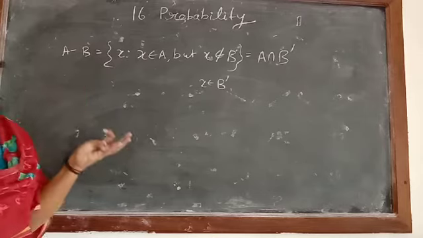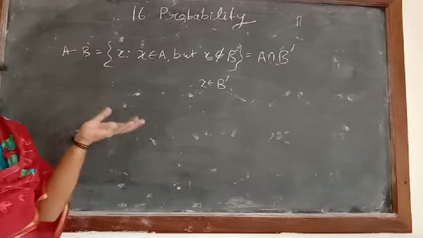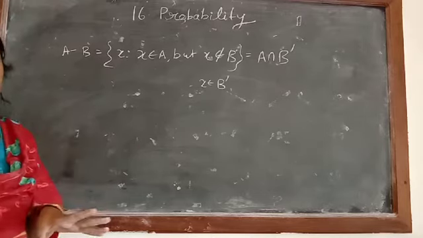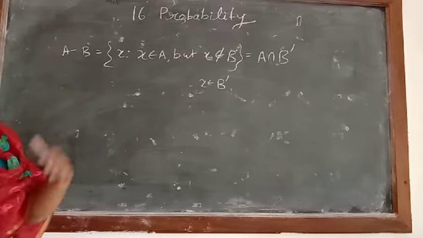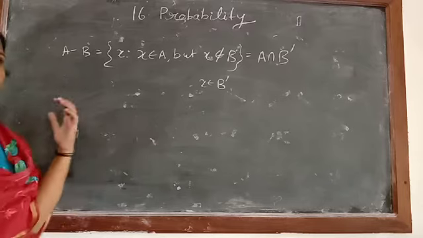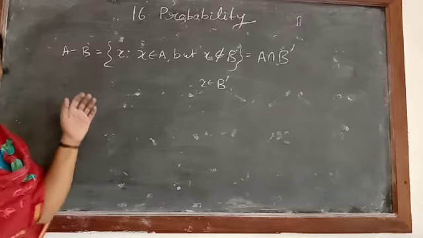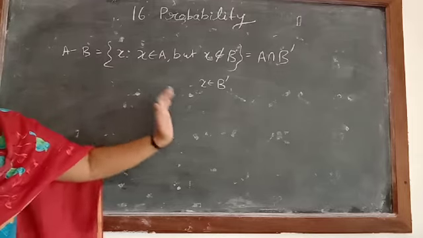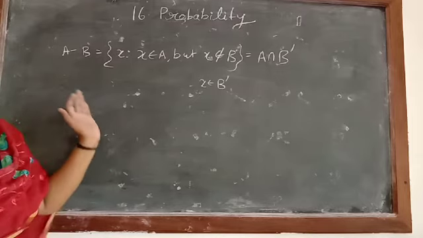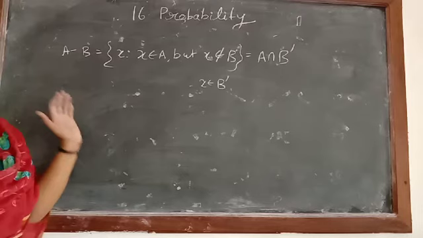Then mutually exclusive events. When you take two sets, if their intersection is phi, then we say they are mutually exclusive. And then exhaustive events. You take the events and their union; if their union is equal to the whole sample space, then we say the events are exhaustive.